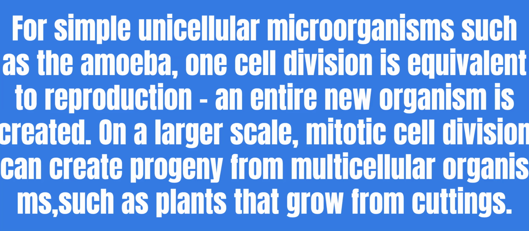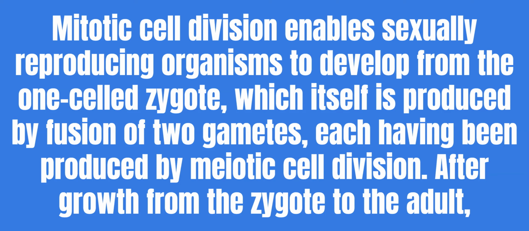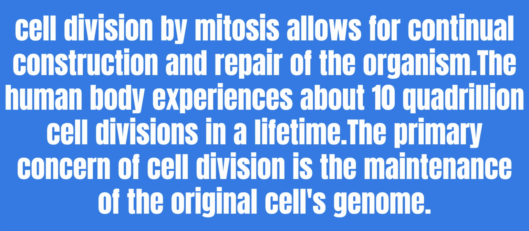On a larger scale, mitotic cell division can create progeny from multicellular organisms, such as plants that grow from cuttings. Mitotic cell division enables sexually reproducing organisms to develop from the one-cell zygote, which itself is produced by fusion of two gametes, each having been produced by meiotic cell division. After growth from the zygote to the adult, cell division by mitosis allows for continual construction and repair of the organism. The human body experiences about 10 quadrillion cell divisions in a lifetime.